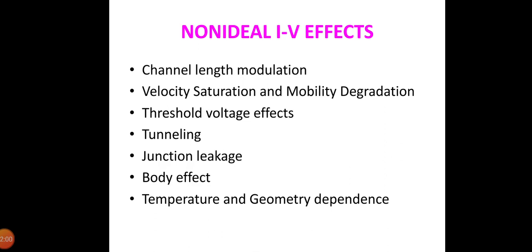The saturation current of non-ideal transistors increases somewhat with VDS. This is caused by channel length modulation, in which higher VDS increases the size of the depletion region around the drain and thus effectively shortens the channel.